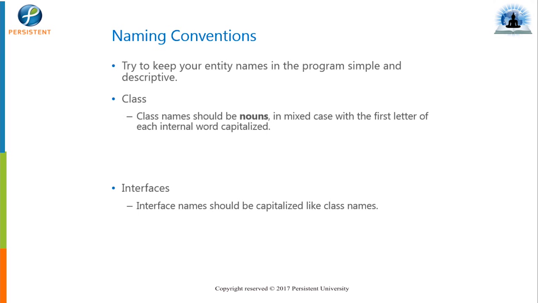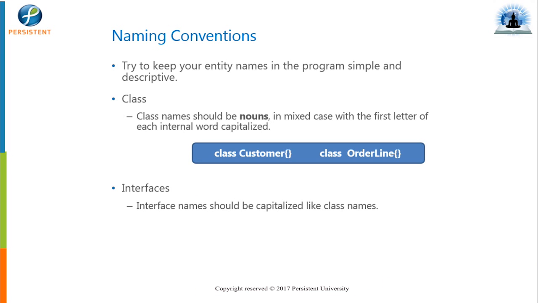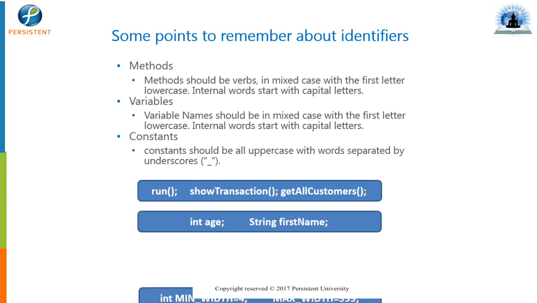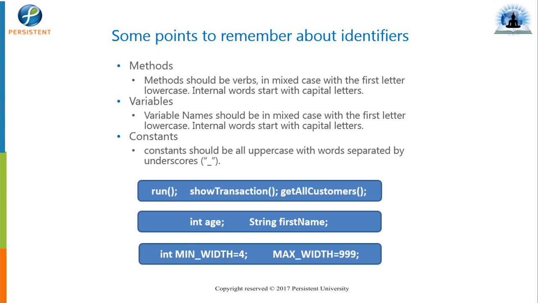The same thing applies for interfaces. We don't know interfaces yet, but an interface is like a class; we'll talk about interfaces later. This is how we can create a class. If you see class Customer, this is a noun, so C is in capitals. Even in the case of interfaces, if you see interface Shape, S is in capitals. The same naming conventions stand for methods, variables, and constants as well.